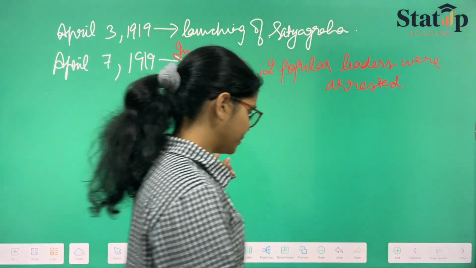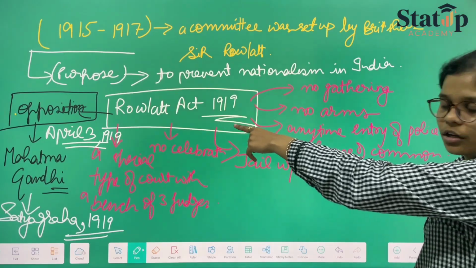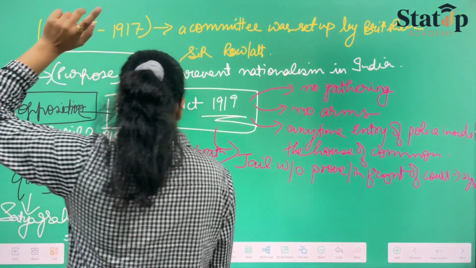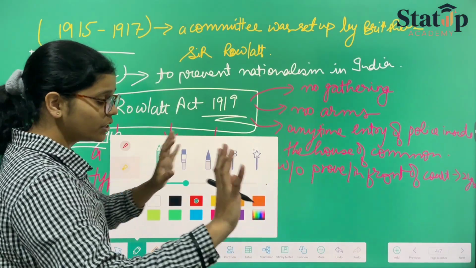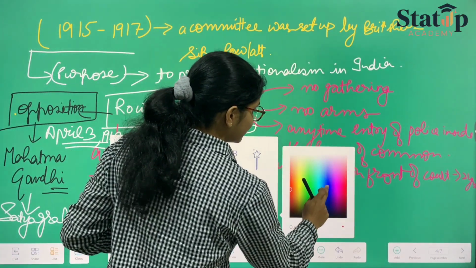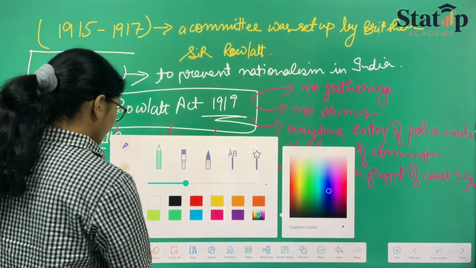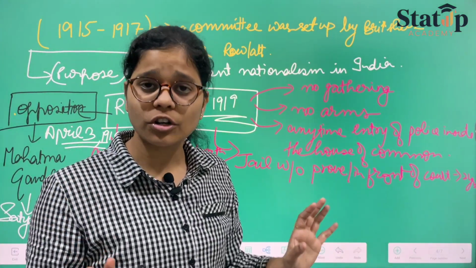Okay, one more thing happened. When this Rowlatt Act was launched, there were major leaders who said that we shall not be part of this anymore. They said that we will not be working under the British government anymore.